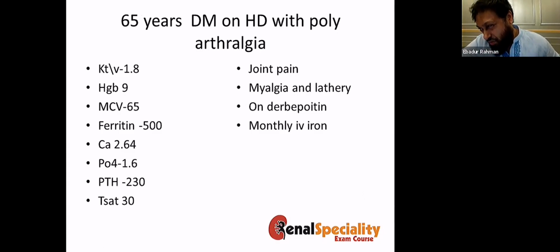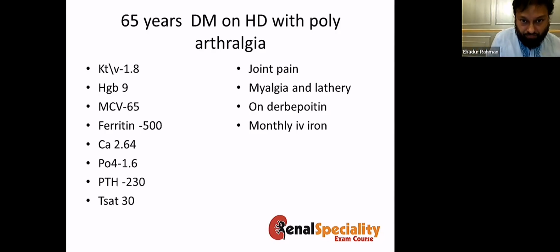The KT overview, you can see, is good: 1.8. Hemoglobin is 9, MCV is 65, ferritin is 500, calcium is 2.6, phosphate 1.6, PTH 230, TSAT is 30. She also has joint pain, myalgia, lethargy. She's on diet restriction and on monthly iron.